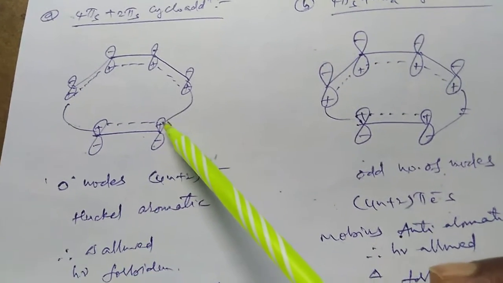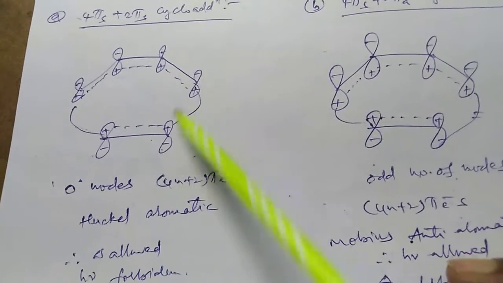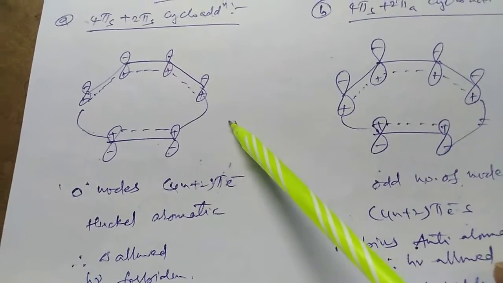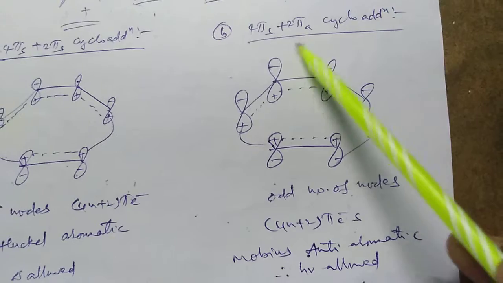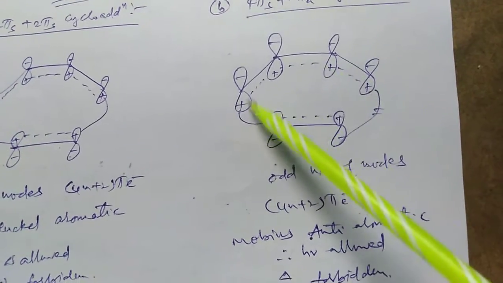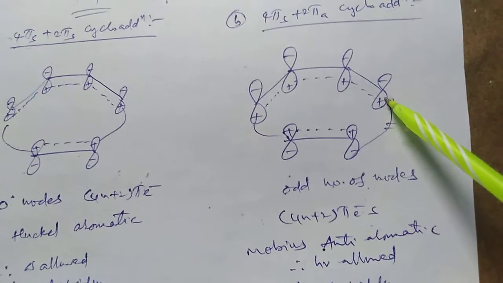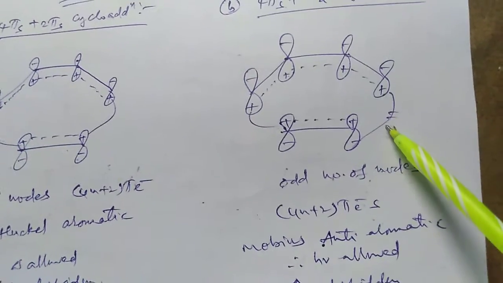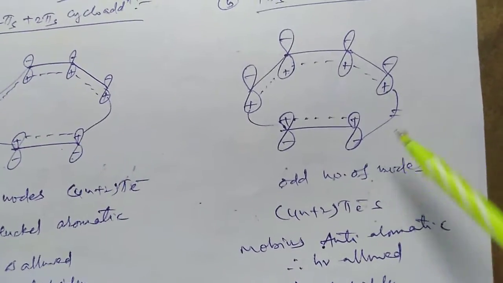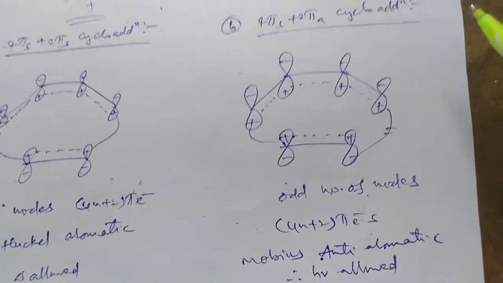Because there are two positive signs, there is no node. In the second structure, suprafacial antarafacial cycloaddition, plus for the 1,3-butadiene, plus for the ene. So here we have one node between the positive and negative sign in the antarafacial configuration.